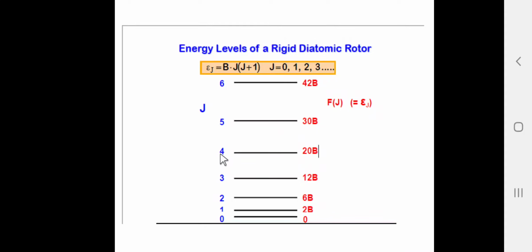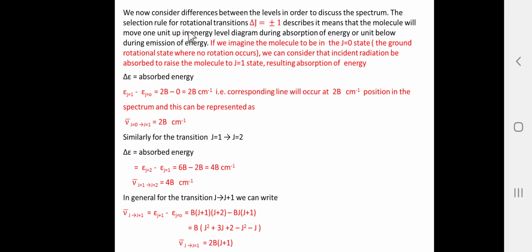In a similar way, when J is equal to 4, it is 20B, J is equal to 5, 30B, J is equal to 6, 42B, and so on. So these are the allowed rotational energy levels. Then we now consider the differences between the levels in order to discuss the spectrum.